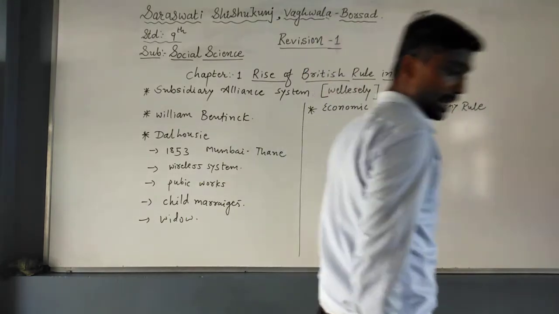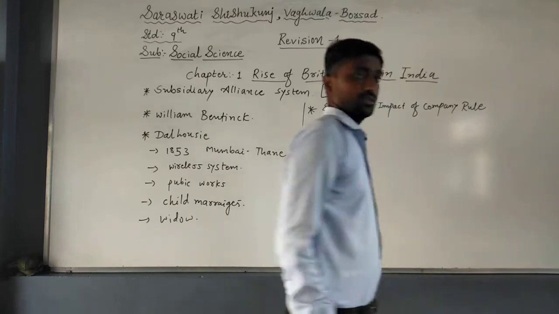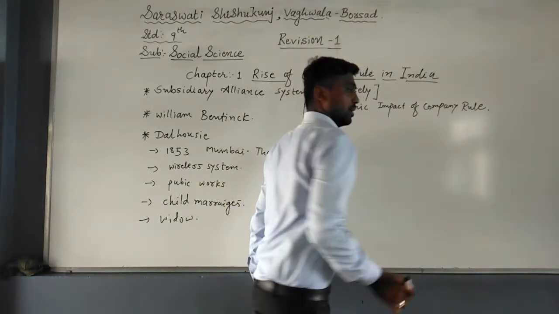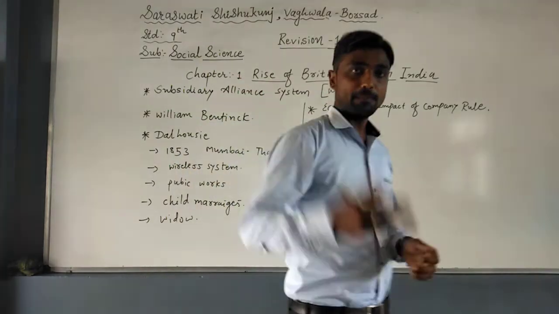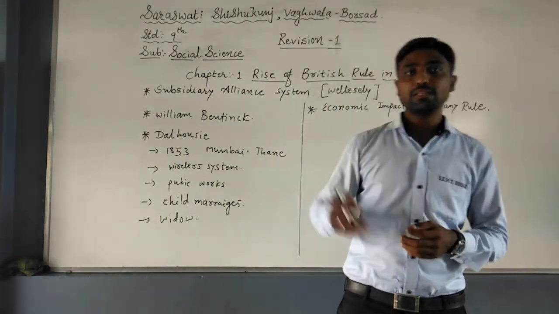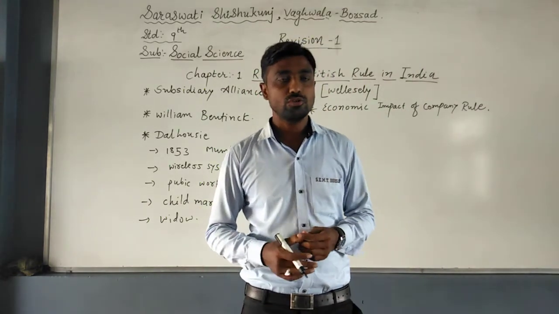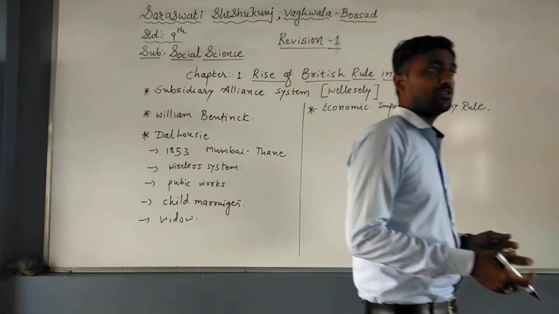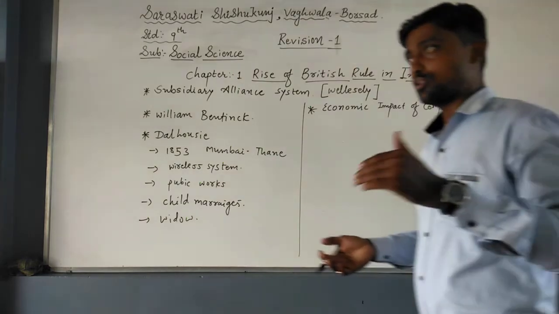Now, economic impact of the company rule, it may ask for 3 marks generally. Here all the detailed information we will not discuss. We just discuss that during that time Bengal was glittering and the state exported many things to the European market as well as other countries. At that time Bengal exported silk, cotton cloth, even spices, sugarcane, so many things, muslin. These all things were given to the other countries.